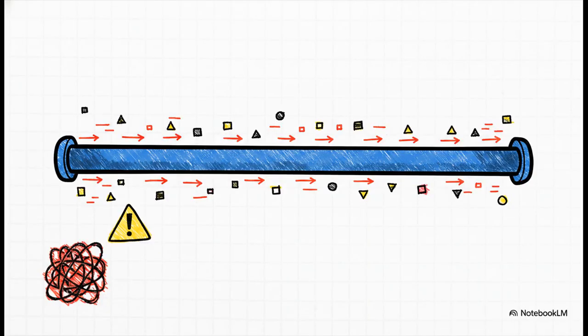To fix our congested codebase, we need serious traffic control. The foundation of this is trunk-based development. This strategy relies on small, frequent changes merged directly into a central, always deployable branch, usually called main or trunk. In a large monorepo, traditional long-lived branches are an absolute nightmare because they freeze unrelated projects and create these massive, complex merge conflicts. Trunk-based development forces you to integrate continuously, avoiding that chaos entirely.